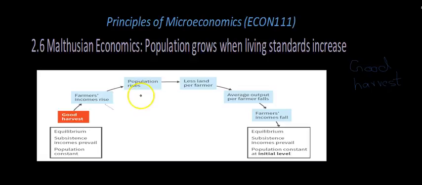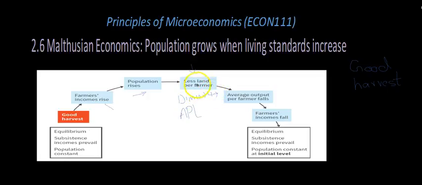This will lead to an increase in population, and this increase in population is because of the increase in living standards. And because the population increases, the average productivity of labor diminishes. That is, there will be less land per farmer. So this is diminishing average productivity of labor.